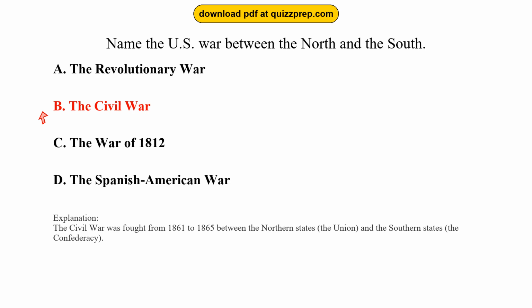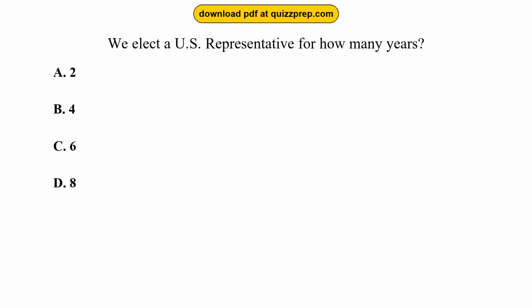Question 91. We elect a U.S. representative for how many years? Option A, 2. Option B, 4. Option C, 6. Option D, 8. The correct answer is option A, 2. U.S. representatives serve 2-year terms. This keeps them closely accountable to their local voters.